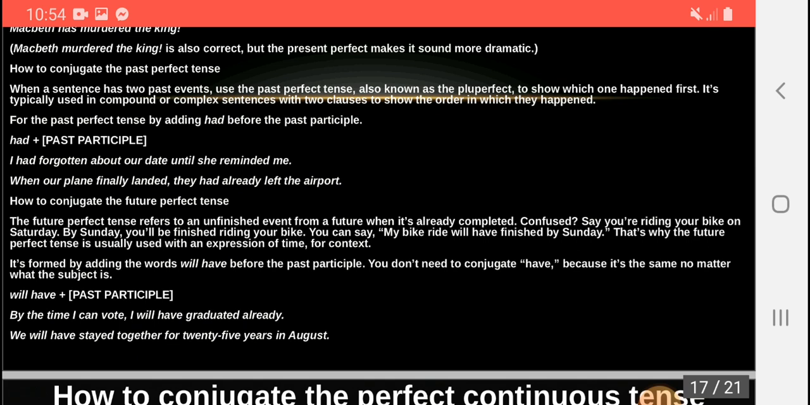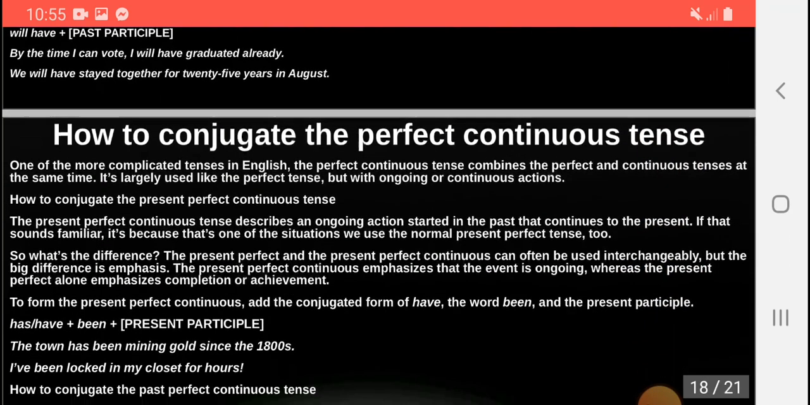It is found by adding the verb will have before the past participle. You don't need to conjugate have because it's the same no matter what the subject is. Will have plus past participle. By the time I can vote, I will have graduated already.